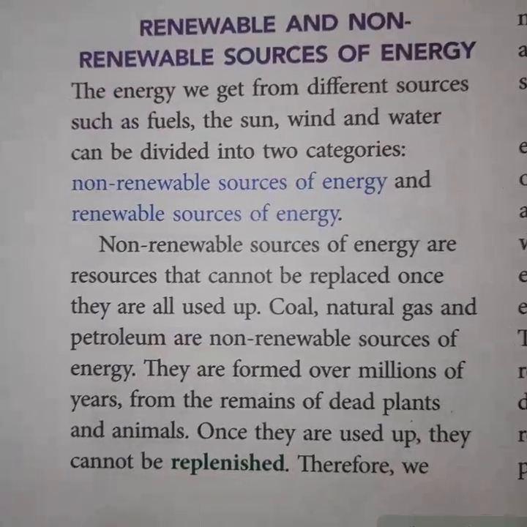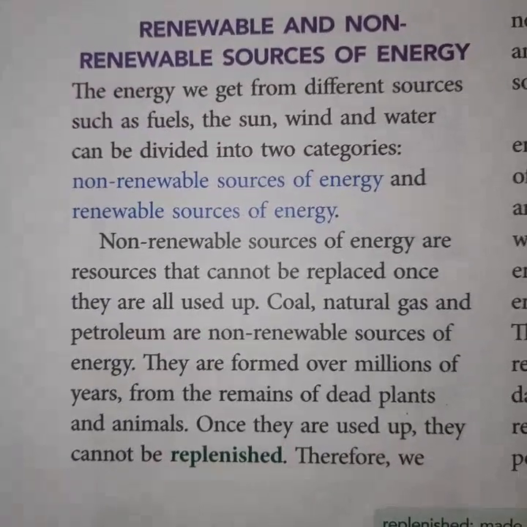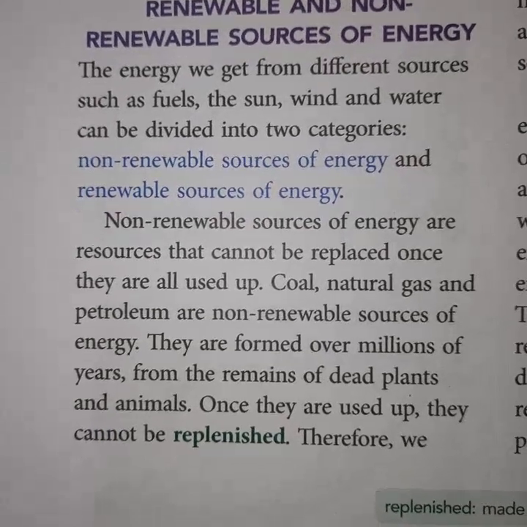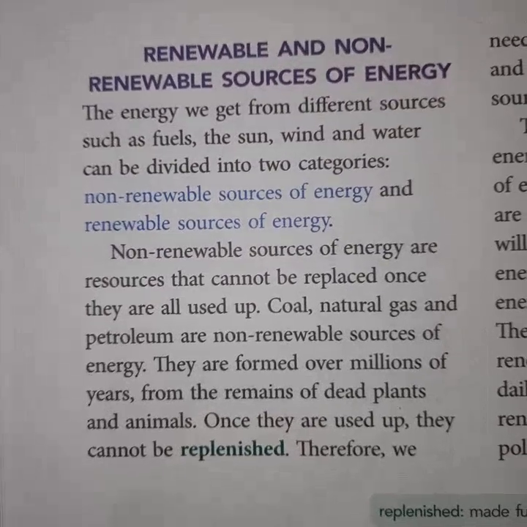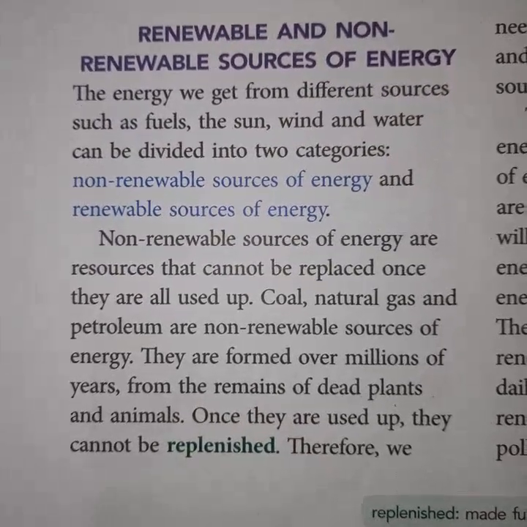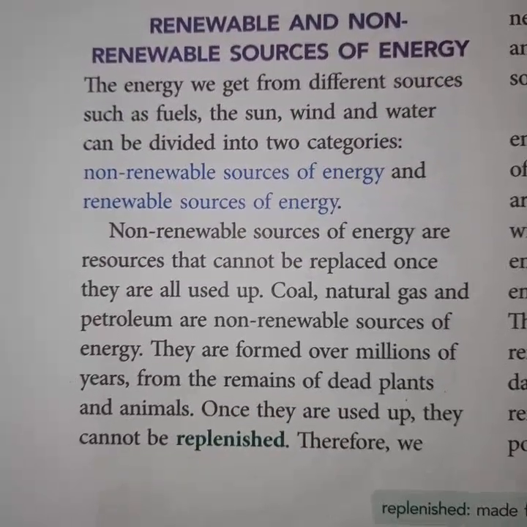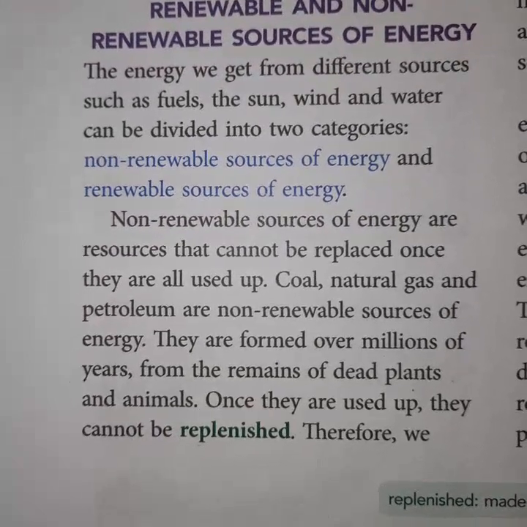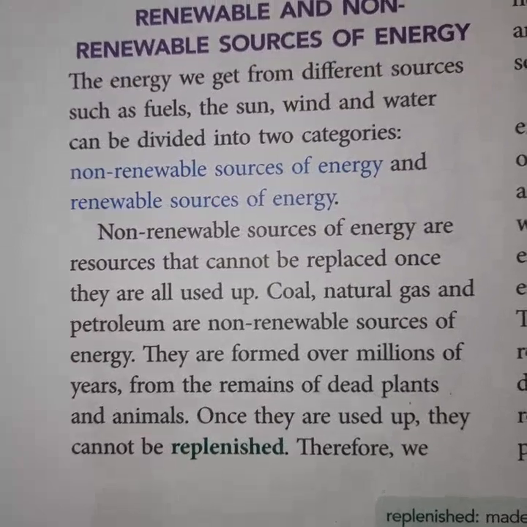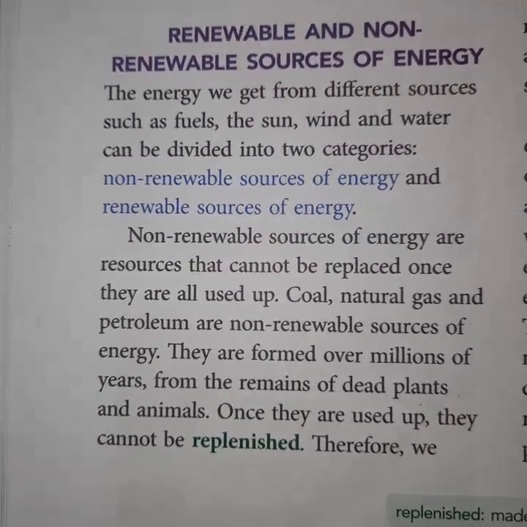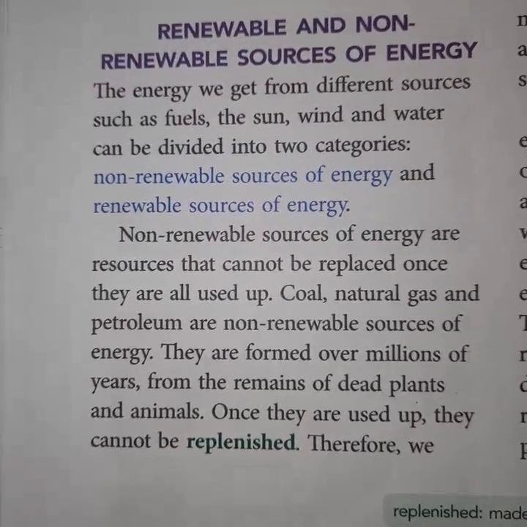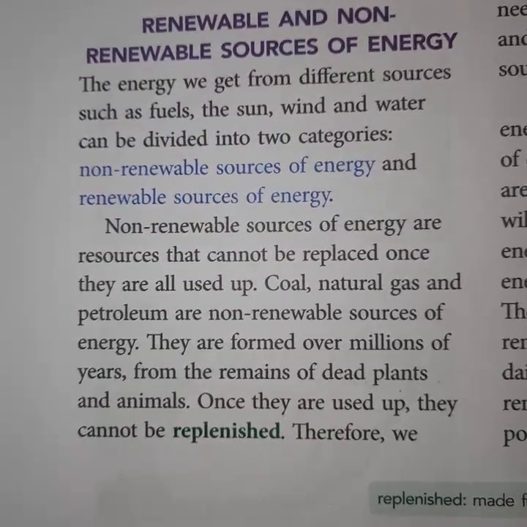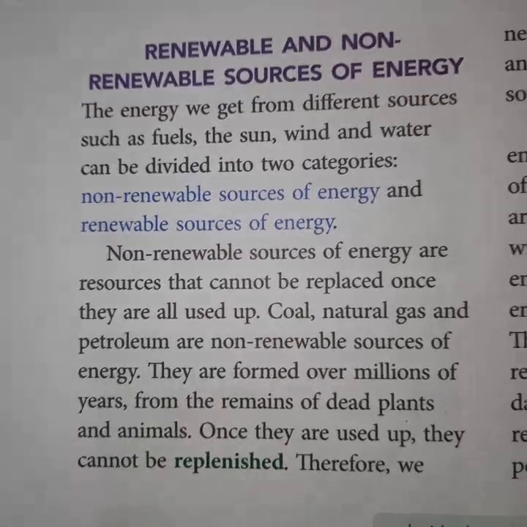Now see a very important point: renewable and non-renewable sources of energy. The energy we get from different sources such as fuels, the sun, wind, and water can be divided into two categories, non-renewable and renewable sources of energy. Non-renewable sources are the sources that cannot be replaced once they are all used up.